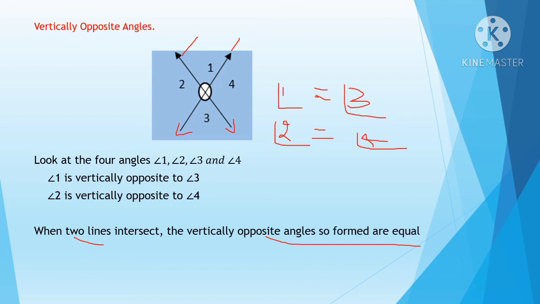Why are vertical opposite angles equal? When two lines intersect, here this is one line and this is the second line. The angles formed, the vertical opposite angles, will be equal. Okay, children. So now you know how to identify the vertical opposite angles and you know that vertical opposite angles are equal. Now let's see the next part.